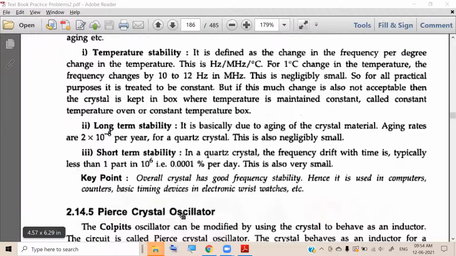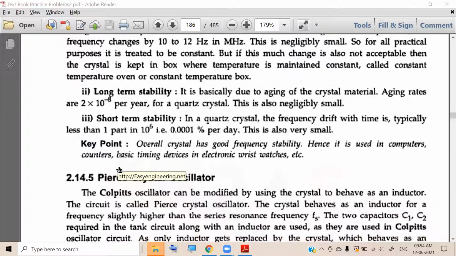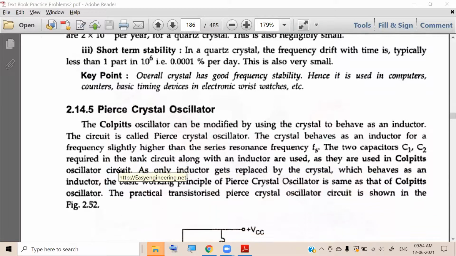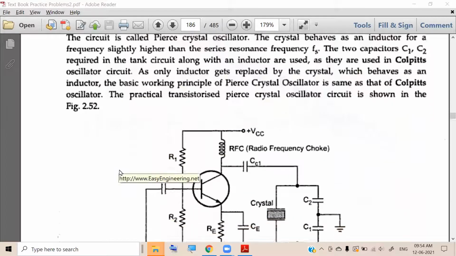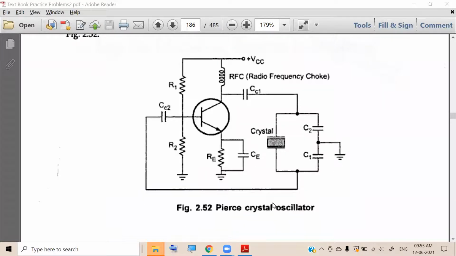First category, Pierce crystal oscillator. Here, simple. Take Colpitt's oscillator. Colpitt's oscillator, as your friend has correctly said, has two capacitors and one inductor. That one inductor replaced by crystal, then it becomes Pierce crystal oscillator. Anyway, the remaining circuit is almost the same.